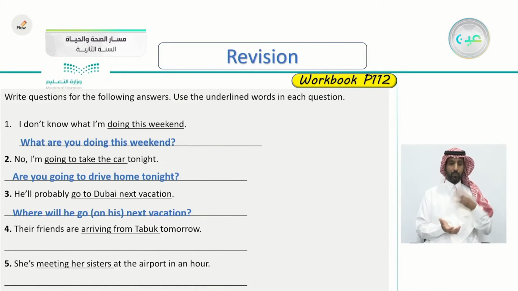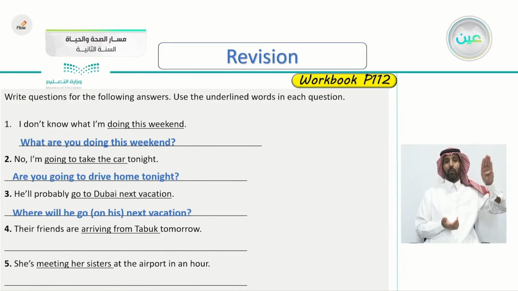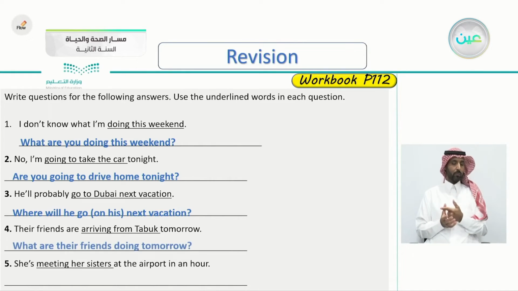Number 4, their friends are arriving from Tabuk tomorrow. So what's the question here? Yes, what are their friends doing tomorrow? The answer will be their friends are arriving from Tabuk. This is what are they doing. They're arriving from Tabuk tomorrow.